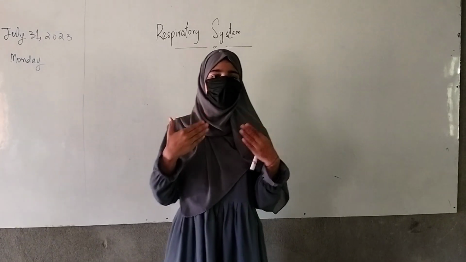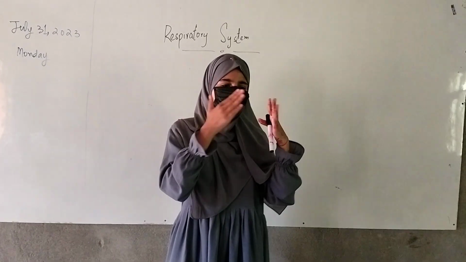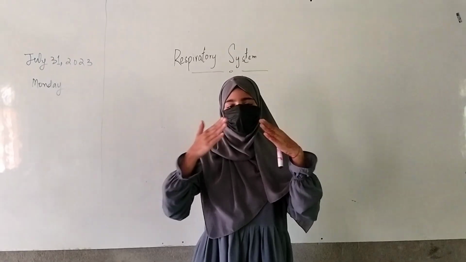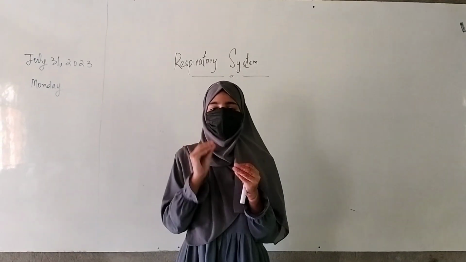After the trachea, there are the bronchi. The trachea splits into two branches: one goes into the right lung and the other goes into the left lung. These are known as bronchi.